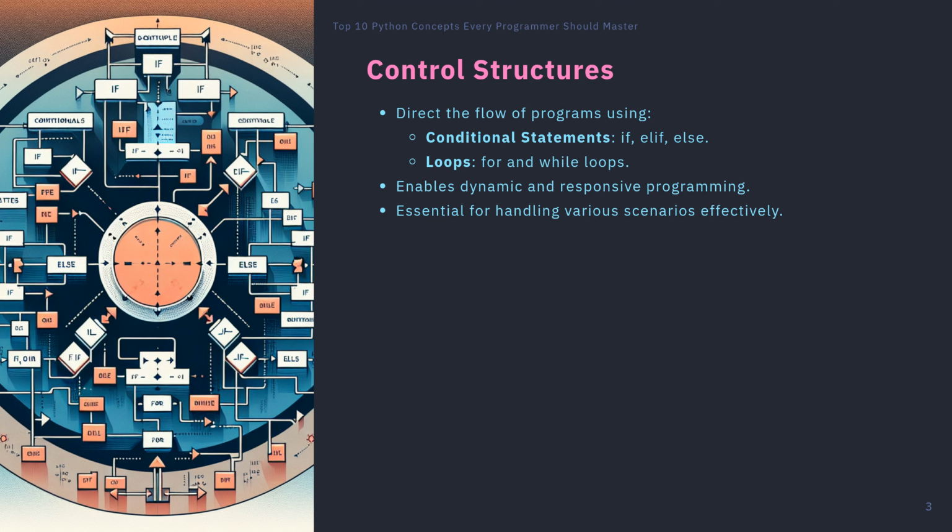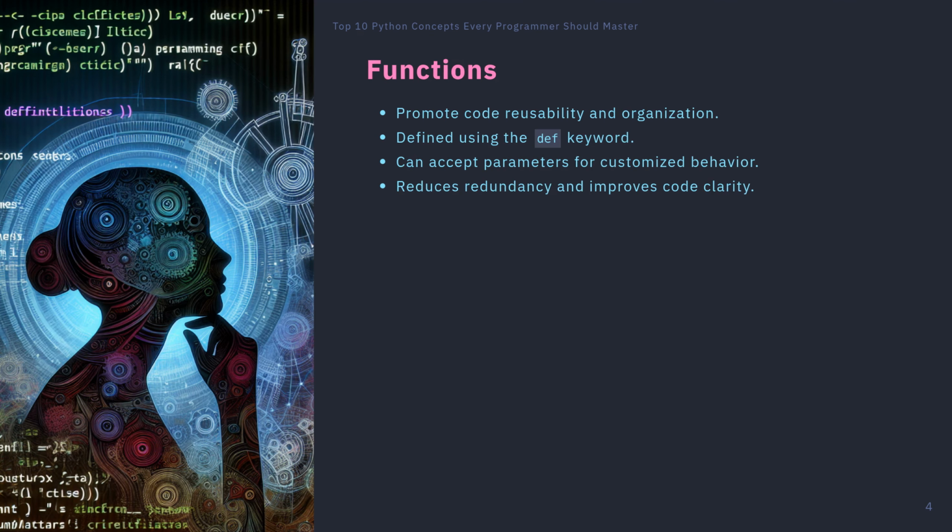Loops, on the other hand, enable you to repeat actions. The for loop is particularly useful for iterating over sequences, such as lists or strings, while the while loop continues executing as long as a specified condition remains true. Understanding these structures allows you to create dynamic and responsive programs that can handle various scenarios, making your code more versatile and efficient.